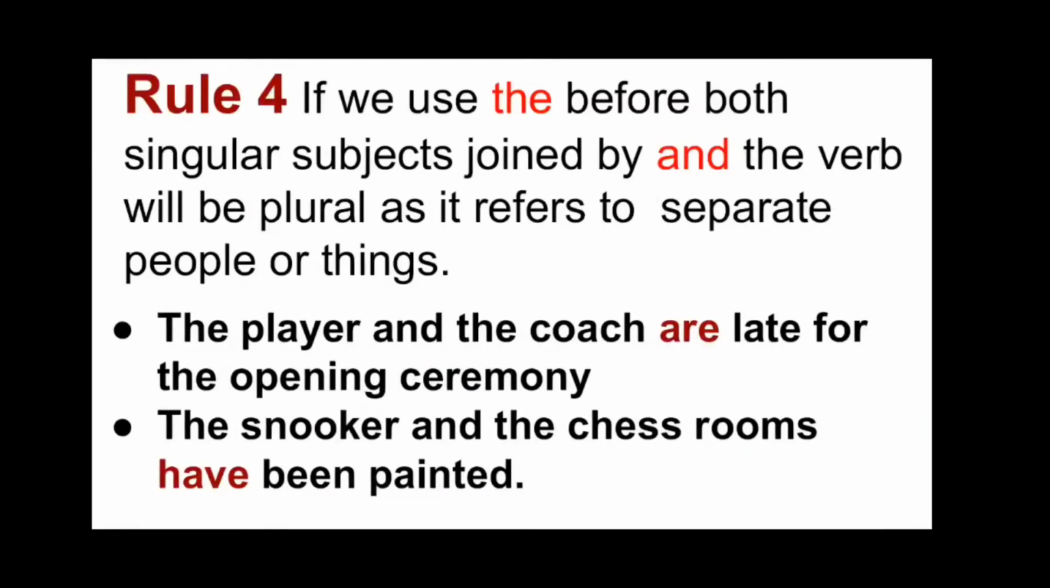Rule number 4. If we use the article the before both singular subjects joined by and, then the verb will be plural as it refers to separate people or things. For example: The player and the coach are late for the opening ceremony. The snooker and the chess rooms have been painted.